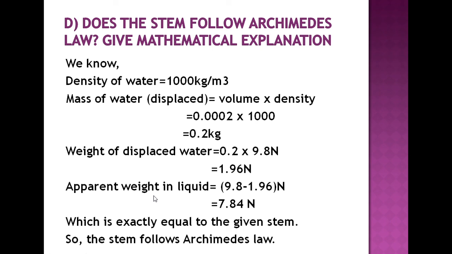And the apparent weight of the body in liquid, we will get 7.8, that is given in the stem, which is exactly equal to the given stem. So we can say that the stem follows Archimedes' law.